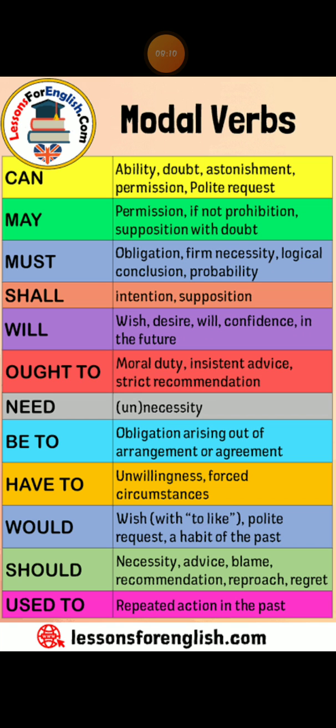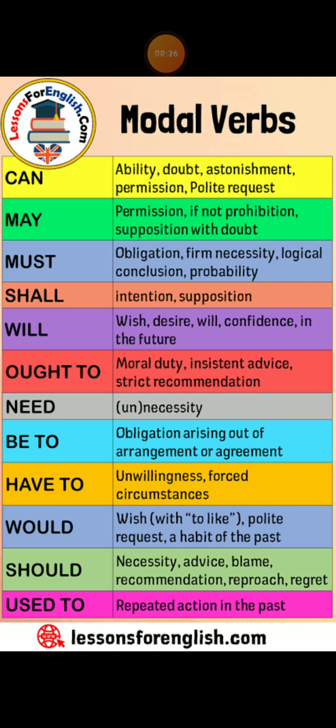Might is used for the past of may, for possibility, probability, permission, etc. He said that I might go. I thought that he might go. He might pass this year. Might I have your pen? Here you have to remember a point. Might denotes greater hesitation and diffidence than may.